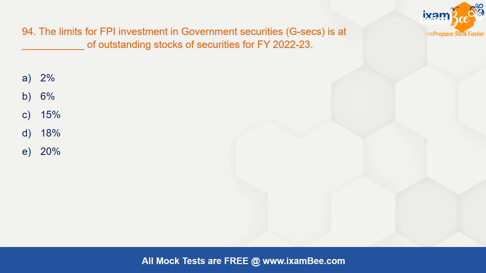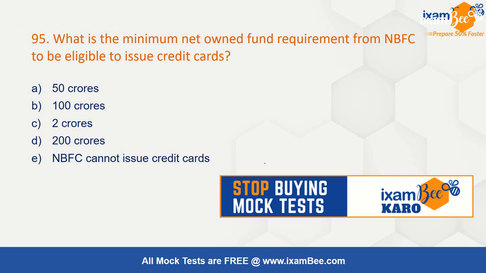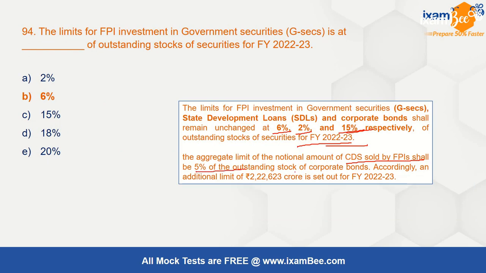The limit for FPI investment in government securities is at what percentage of the stock of the securities? Here the correct answer is 6%. The limit for FPI investment in government securities is 6%, in state development loans it is 2%, and in corporate bonds it is 15% of the outstanding stock of the securities for FY 22-23. The aggregate limit of the notional amount of CDS sold by foreign portfolio investors shall be 5% of the outstanding stock of the corporate bonds. Accordingly, an additional limit of 2,20,000 crore is set up for FY 22-23.